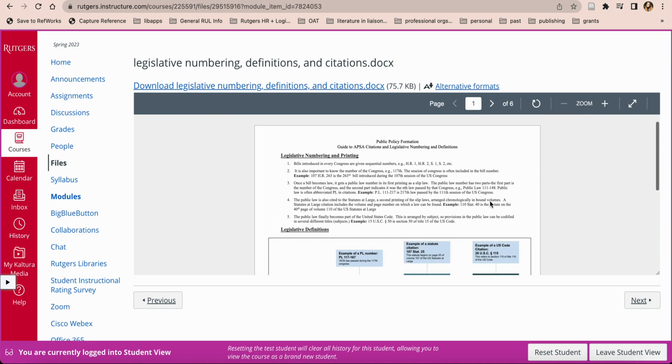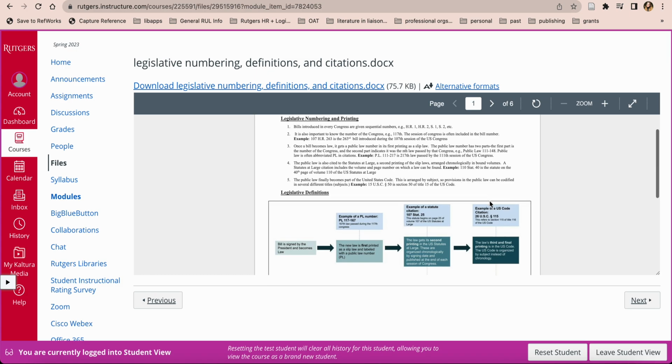So the handout starts with a reminder of the legislative numbering and printing that we discussed last time. Bills are introduced in sequential order. They also have the number of the session of Congress at the front. Public laws are described very similarly. Once a bill becomes a law, it gets the number of Congress, dash, the number of laws passed in that session.